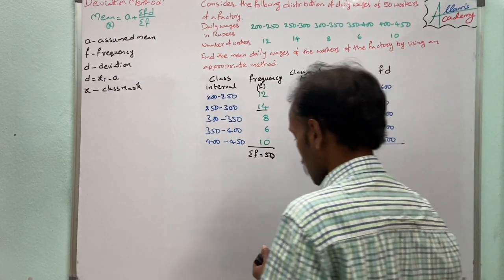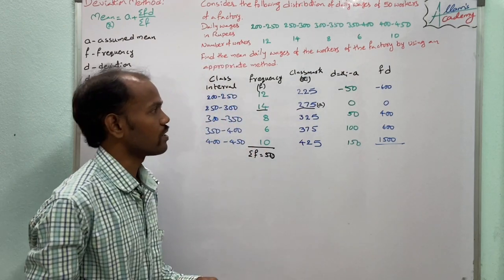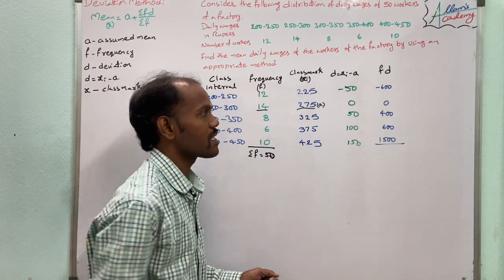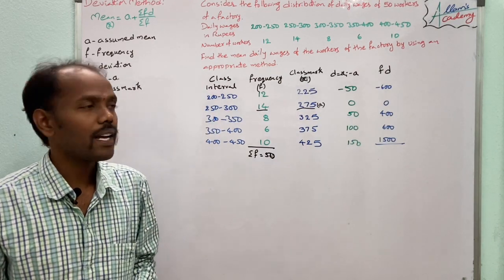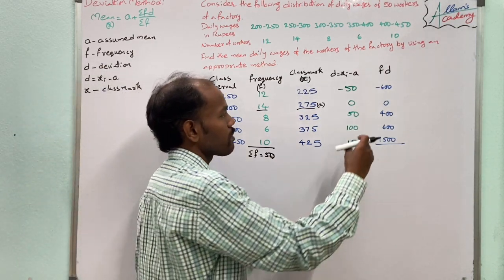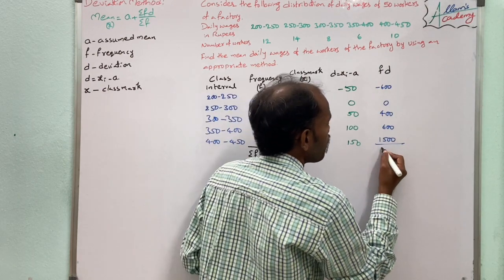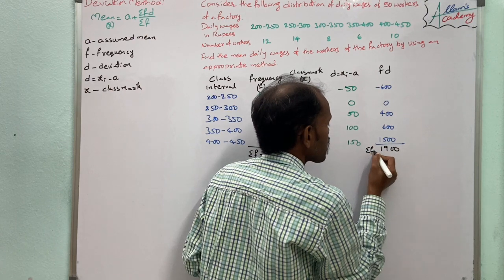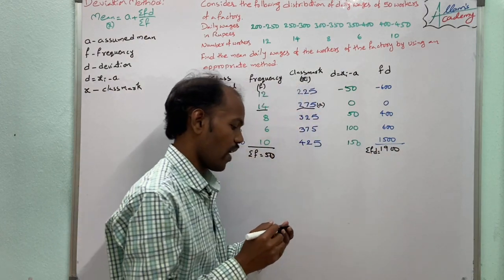Now the sum of these values: plus 600 and minus 600 equals 0, and 400 plus 1500 is 1900. That is the summation of fd.